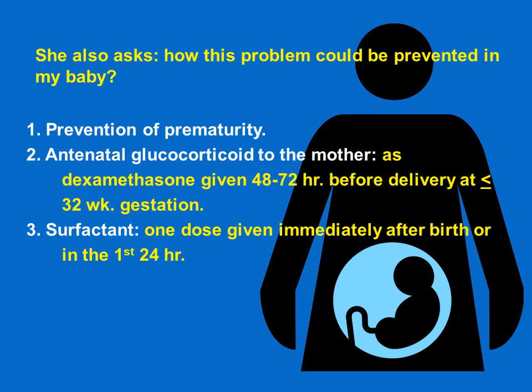We can also prevent this condition by immediate administration of surfactant, one dose given immediately after birth to the premature baby, that is to say within the first 24 hours. This measure was found to be effective in preventing the development of the signs and symptoms of RDS. So we can prevent RDS in the premature baby by preventing premature delivery, antenatal glucocorticoid administration, and surfactant therapy.